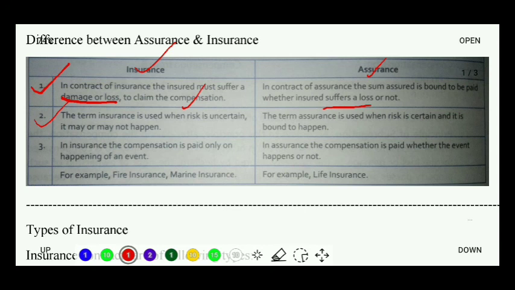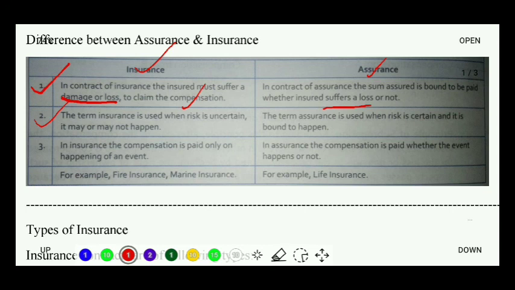It can happen that a person has taken a fire insurance for his shop and there was never a fire. That means that happening of the fire is a probable decision. It can happen also, it cannot happen also. So for such type of events, we use the term insurance. Right?